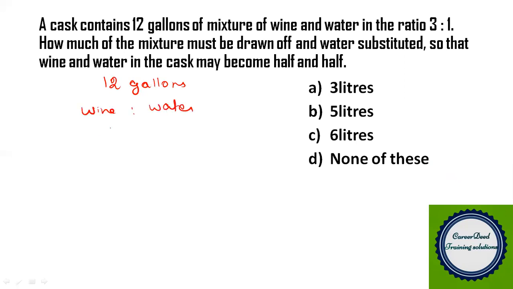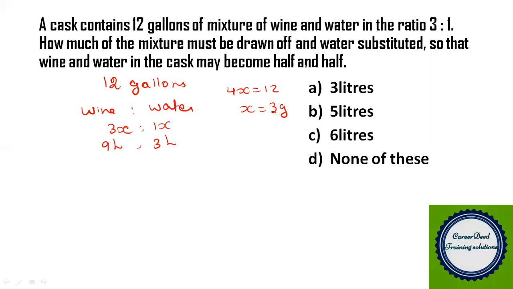And this wine and water is in the ratio 3:1. So in total we have how many parts? 4 parts. This 4 parts is nothing but 12 gallons. If 4 parts is 12 gallons, then 1 part will be 3 gallons. So we have wine 3 parts, that is 9 gallons of wine, and water you have 3 gallons. We can write it as liters for our convenience, but this is just a unit. So you have 9 gallons of wine and 3 gallons of water.